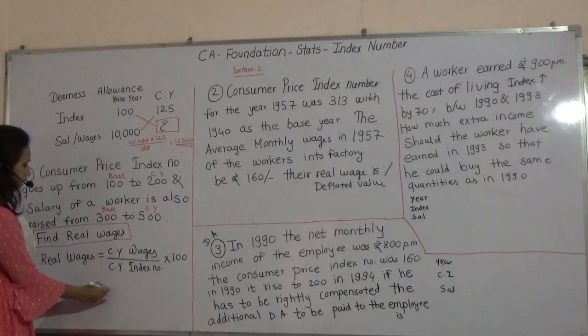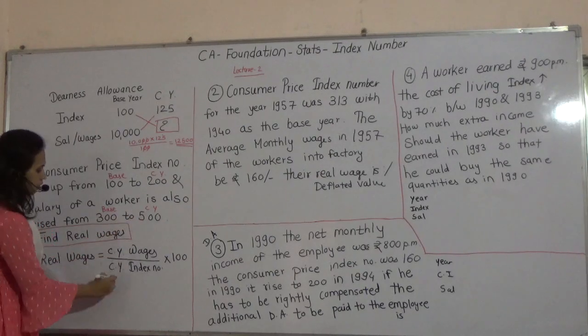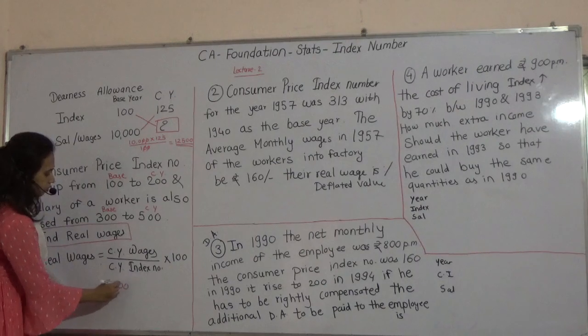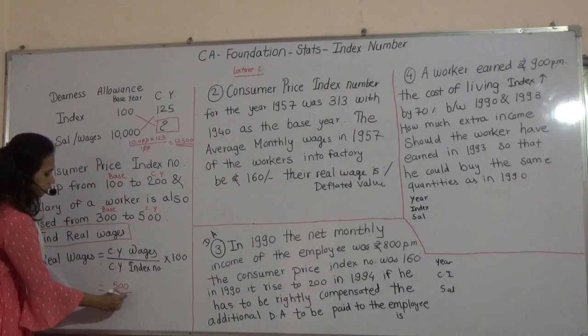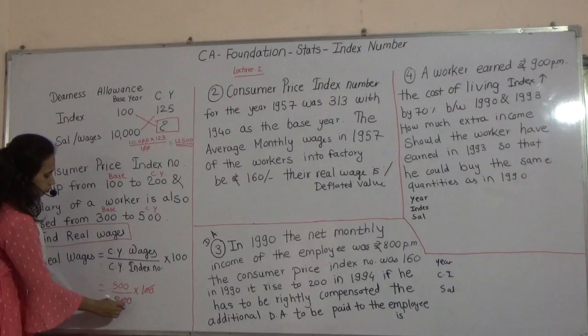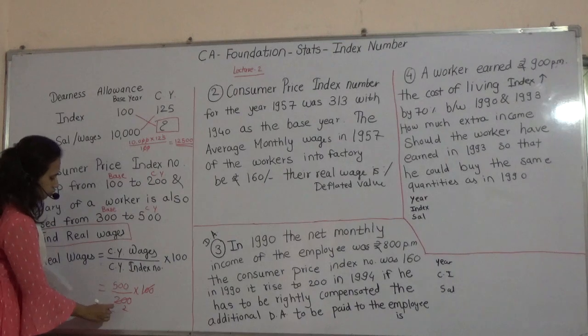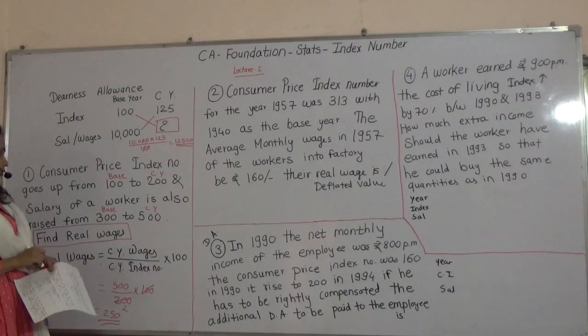I will just put that into the formula. What is current year wages? 500. Current year index 200 into 100. That is 250. So your real wages are 250.